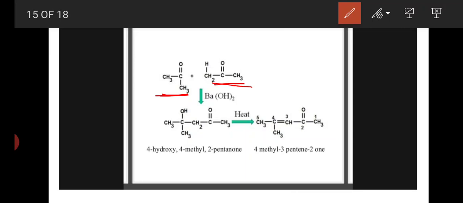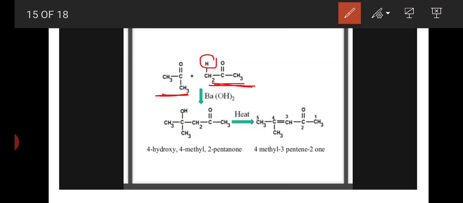In presence of base, one of the carbonyl compounds loses an alpha hydrogen and forms an enolate ion. Same like here, this acetone molecule loses an alpha hydrogen in presence of base and forms an enolate ion. Okay, what is the second step? This enolate ion attacks the carbonyl carbon of another carbonyl compound and forms an alkoxide ion.